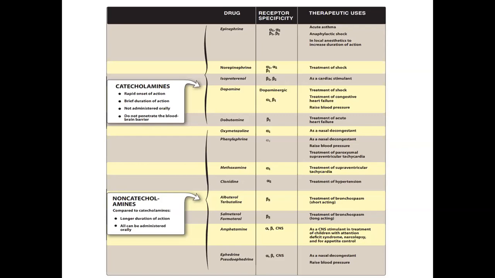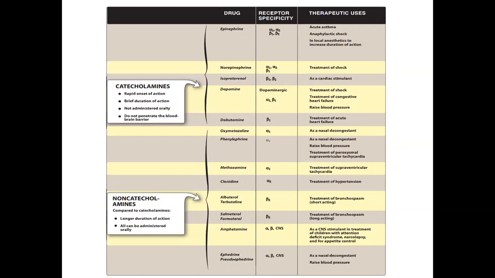Clonidine acts on alpha 2 receptors and can be given in the treatment of hypertension. Albuterol and terbutaline act on beta 2 receptors and can be given in the treatment of bronchospasm. They are short-acting drugs. Salmeterol and formoterol act on beta receptors and can be given in the treatment of bronchospasm. These are long-acting drugs.